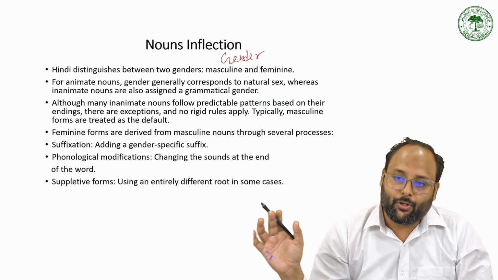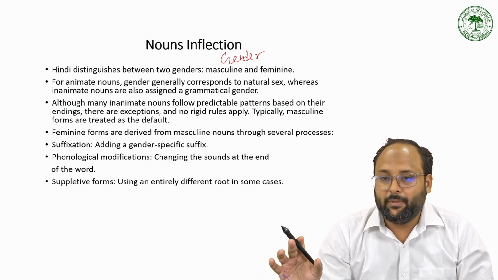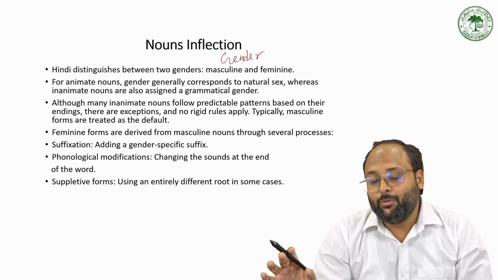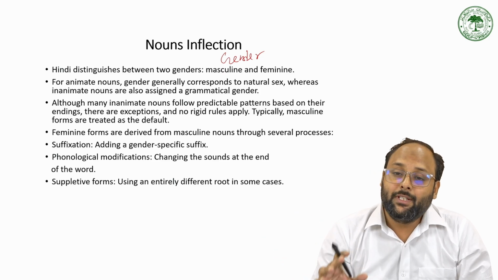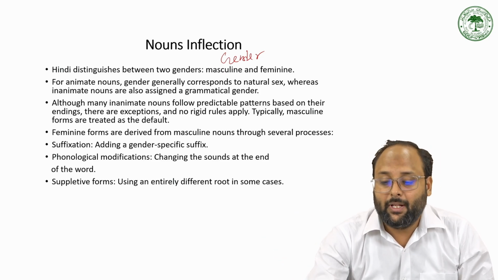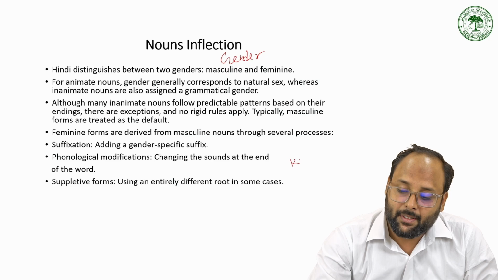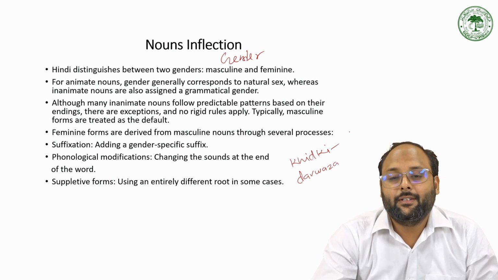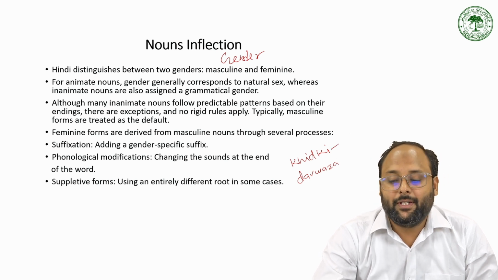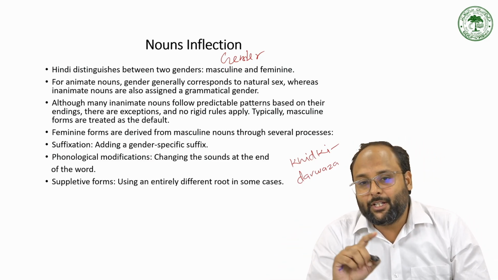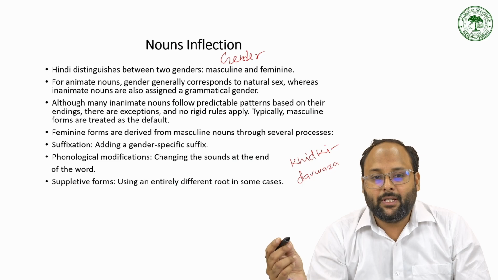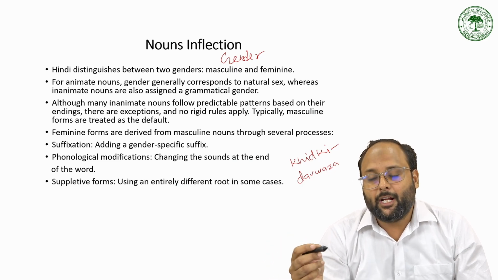Even for all the human things or for all the animate things. But Hindi and Urdu have the masculine and feminine gender marking for the non-animate things also. Like for खिड़की, दरवाजा. So the खिड़की is the feminine gender, and the darwaza is the masculine gender. So for animate nouns, the gender generally corresponds to natural sex, whereas the inanimate nouns are also distinguished by grammatical gender.